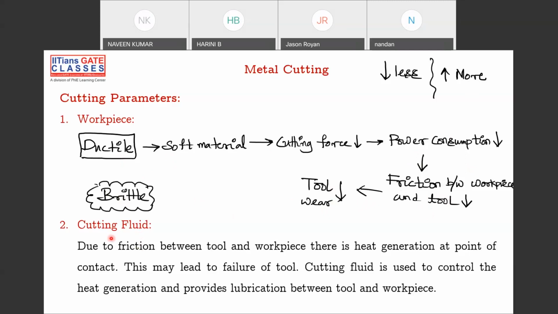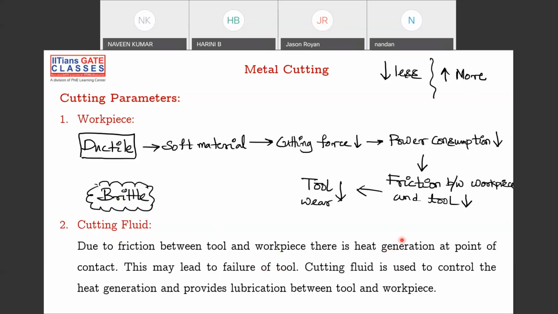Another cutting parameter is cutting fluid. Obviously, when you're trying to do the cutting, there will be friction between the workpiece and the tool, right? Because of the friction, what happens? There is heat generation. And because of heat generation, that might lead to tool failure. If you don't want this heat generated, what do you do? You put some kind of cutting fluid.